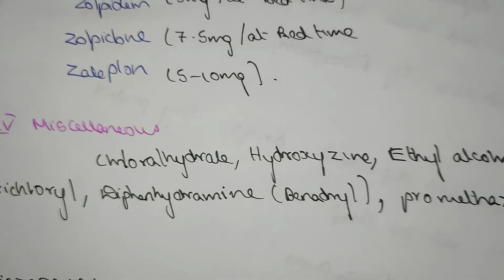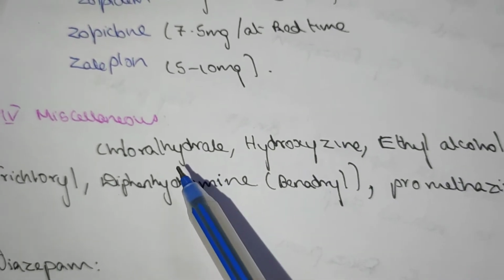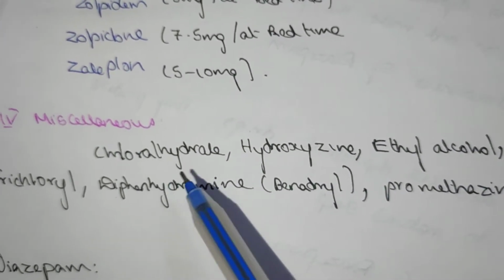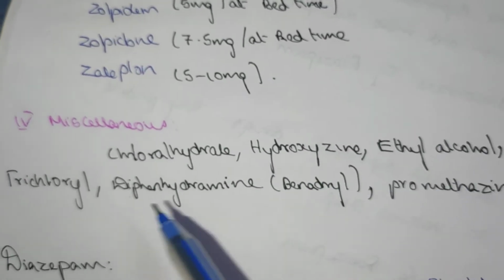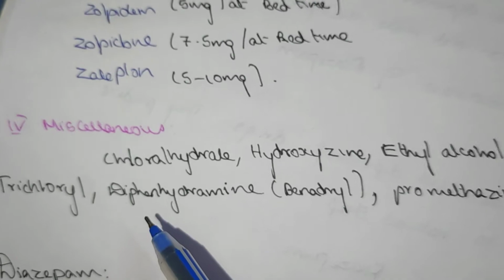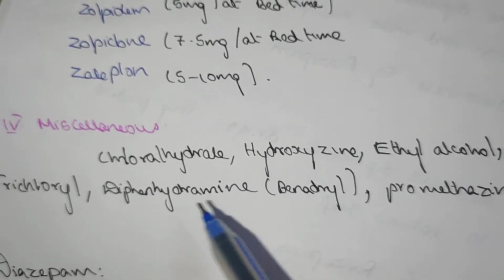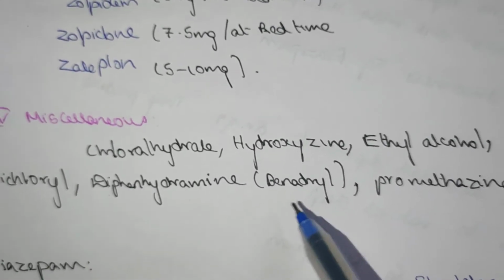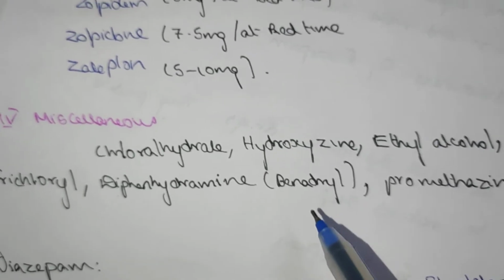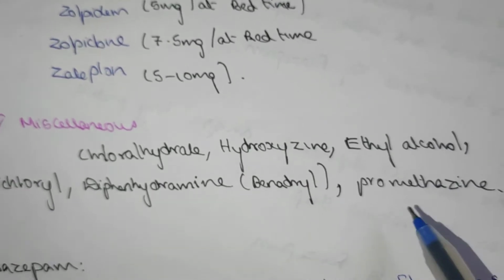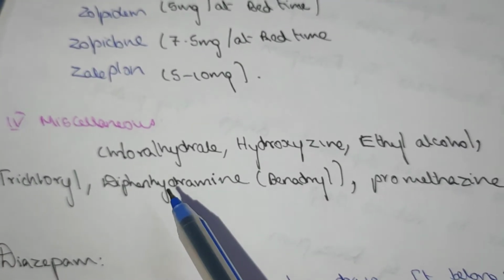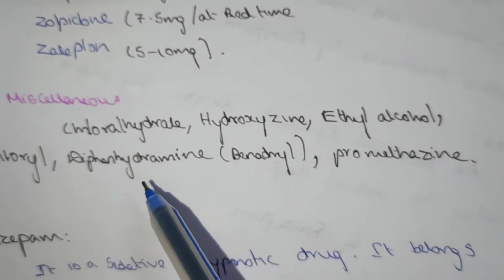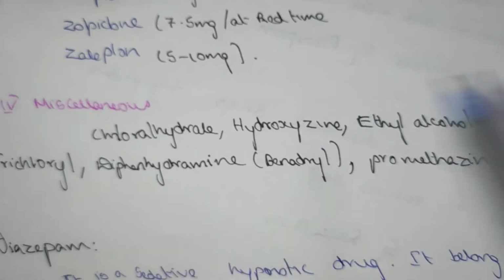And the miscellaneous drugs are chloral hydrate, ethyl alcohol, trichloroethanol, diphenhydramine, which is known as Benadryl. We all know Benadryl; this is a cough syrup. And promethazine. These are the miscellaneous. These are the classification of the hypnotic and sedative drugs.